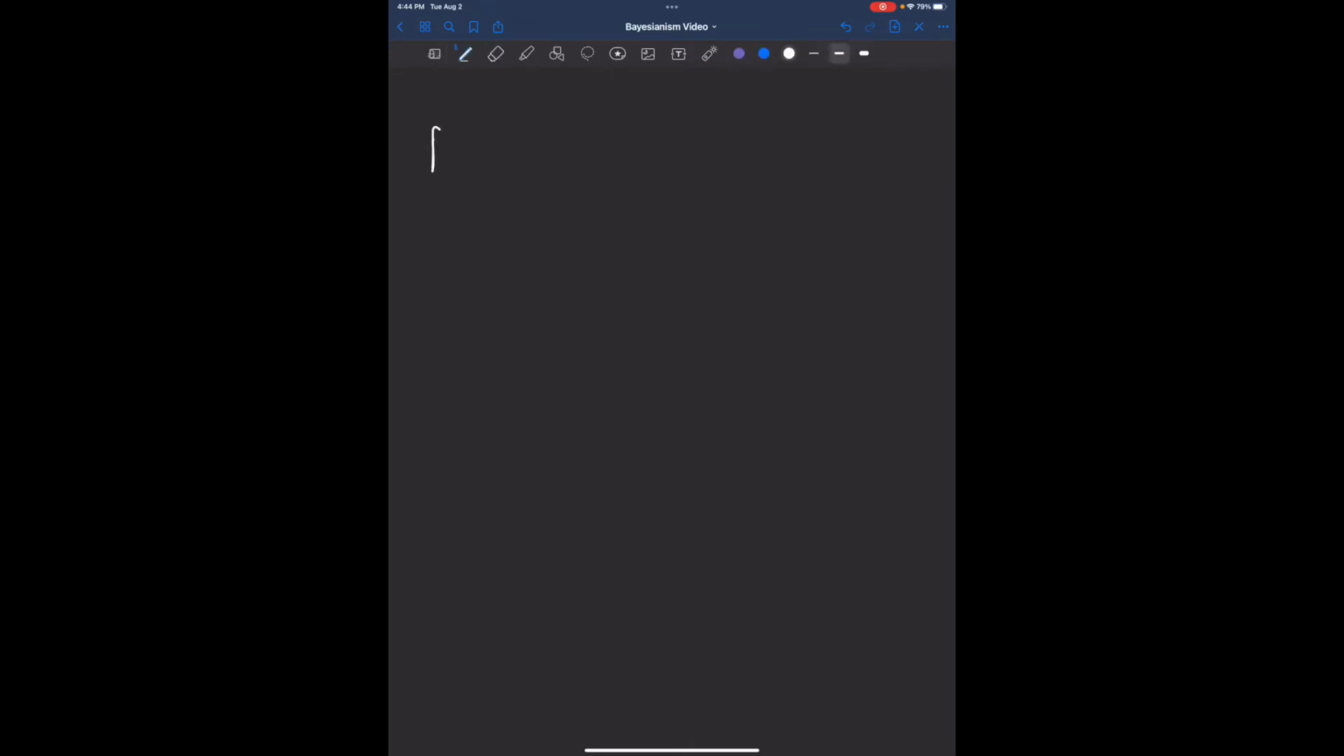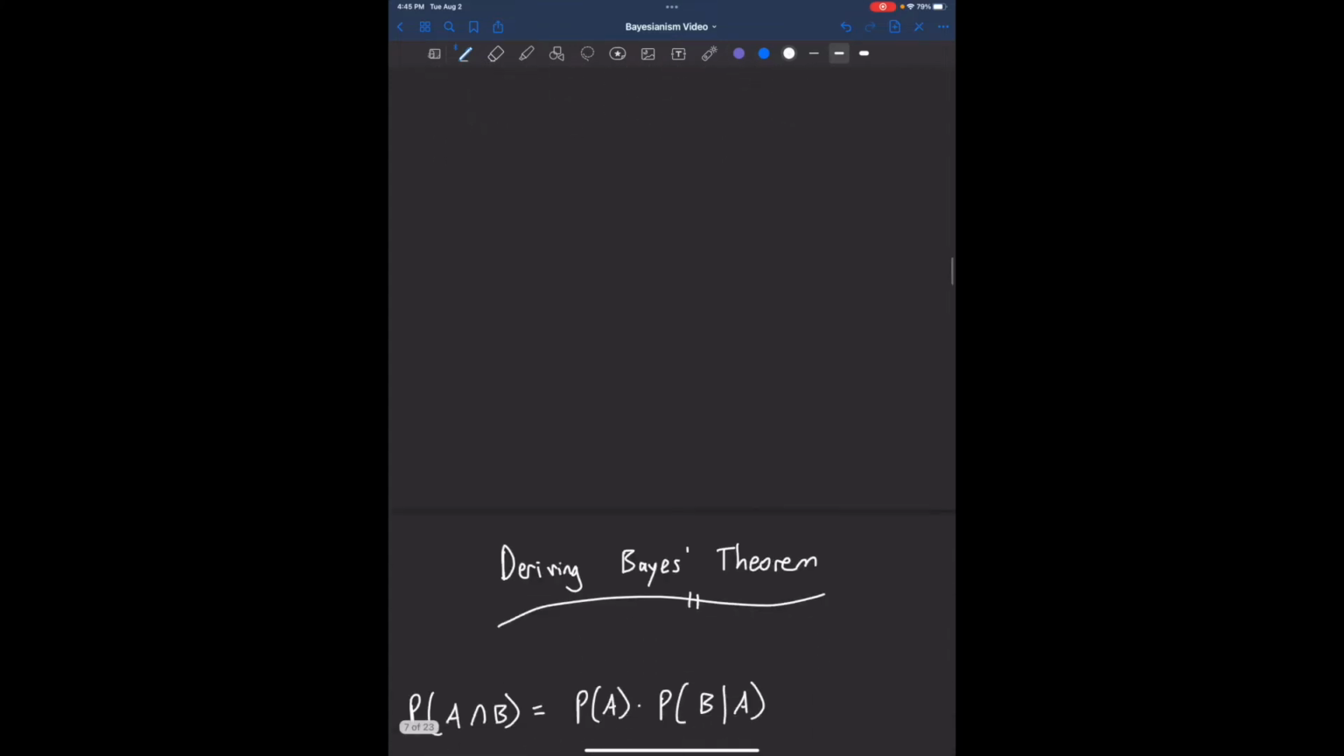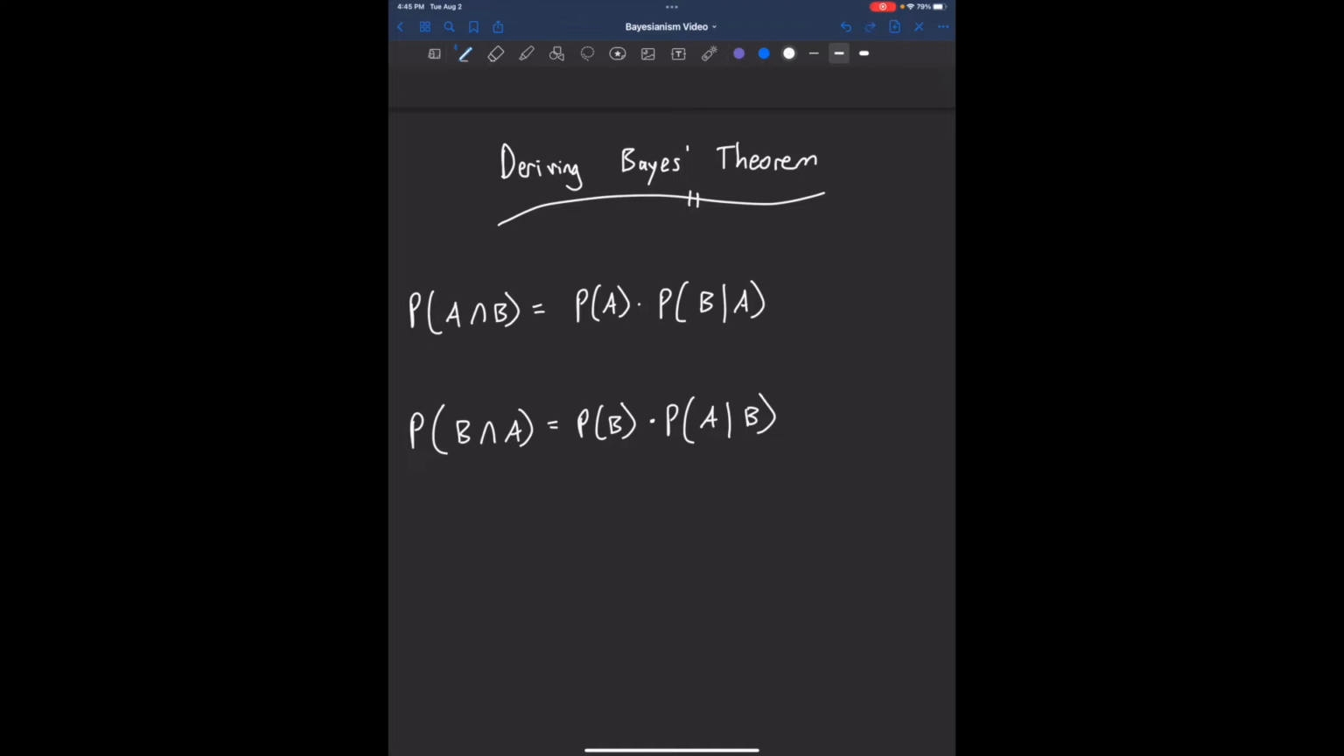This example is meant to illustrate that the probability of A and B, event A happening and event B happening, is just the probability of event A happening times the probability of event B happening given that A just happened. So now we're really ready to derive Bayes' theorem. That's really all we need. The probability of A and B is equivalent to what we just saw above, and the probability of B given A is equivalent to this.